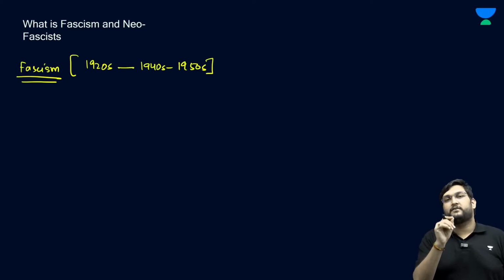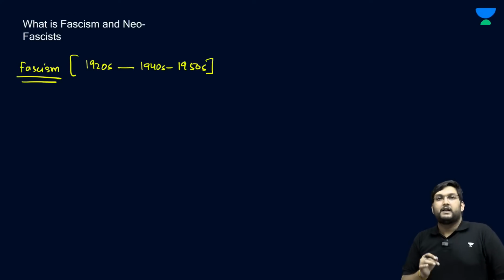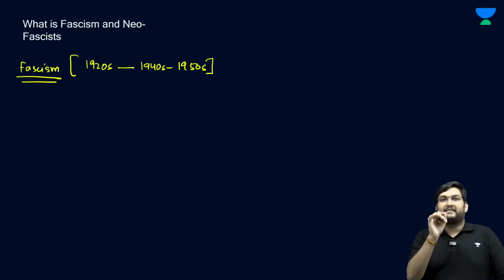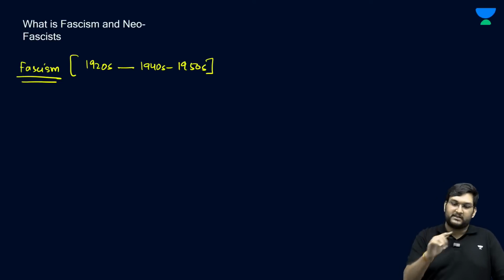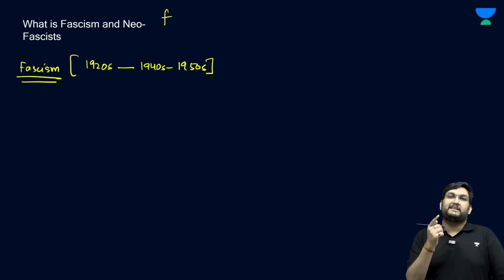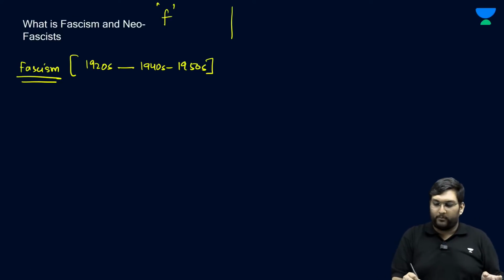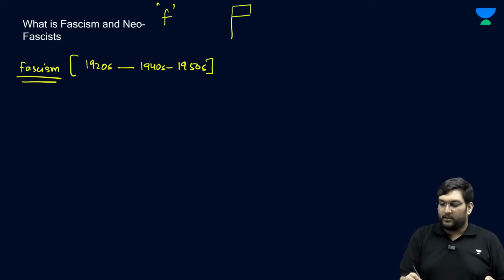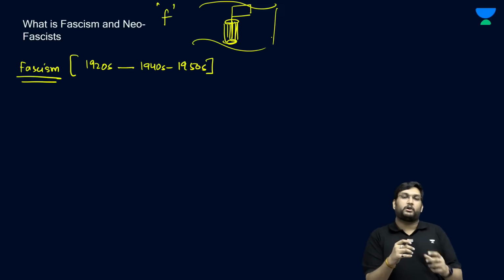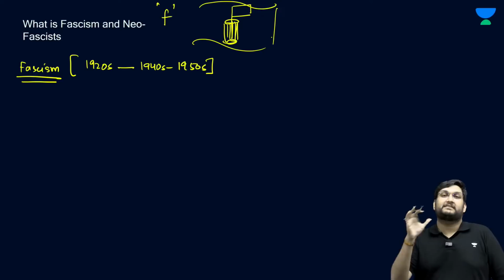Now, let's first try to define fascism. What is fascism in that regard? If I use the word Fascism with a capital F, it means fascist ideology. If I use the small f, it means the genesis of fascism, which comes from Italy. The Fascista party, Benito Mussolini's party, was called the fascist party. The word fascist itself comes from what we call a Roman axe, which is on the flag of the fascist party. It is a symbol of power and authority, which is where the word fascist or fascists comes from.